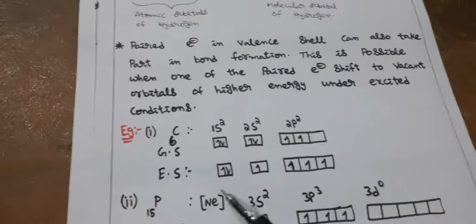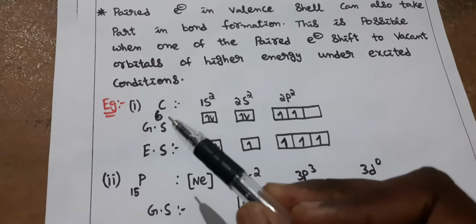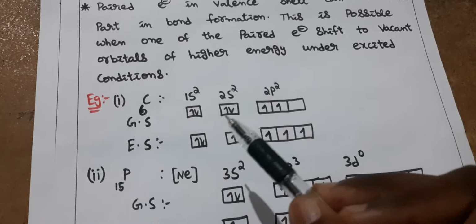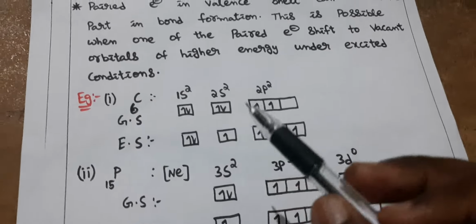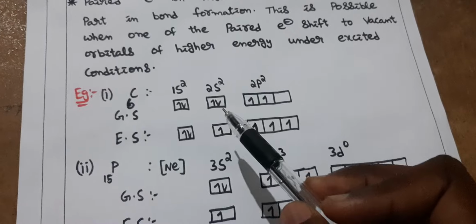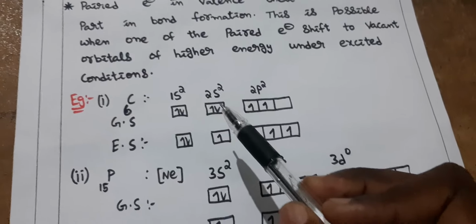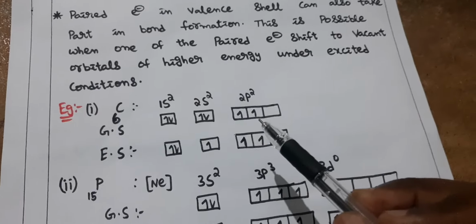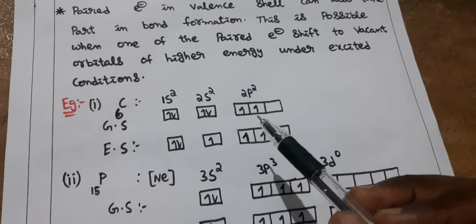See, for example, carbon, its atomic number is 6. In ground state, 1s2, 2s2 and 2p2. That means the outer shell is 2s2 and 2p2. Here we have 2s2, both electrons paired, and 2p2 having 2 electrons.